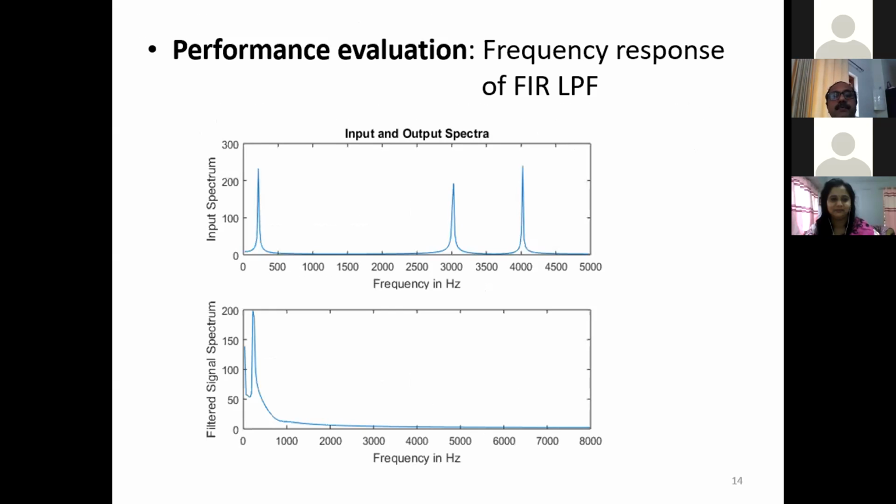And this is the performance evaluation, that is the frequency response of the low pass filter with cutoff frequency 500 Hz using MATLAB software. In this case, the input to the FIR filter consists of 3 frequencies: one at 350 Hz, another at 3 kHz, and 4 kHz. The output of the filter is given in the second graph.